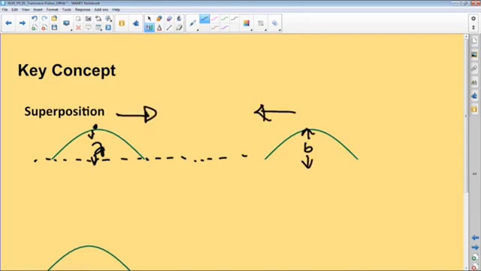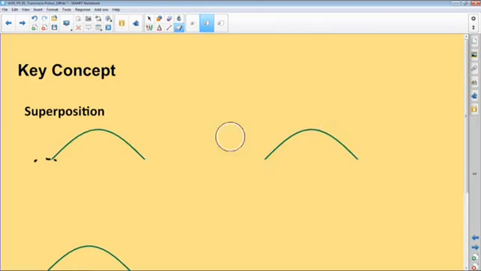Now, okay, let's say, for argument's sake, they now meet each other. I'm going to move that one towards the other one. So when they meet, superposition takes place. However, something is going to happen as far as the amplitude or the resulting disturbance from rest position is concerned.